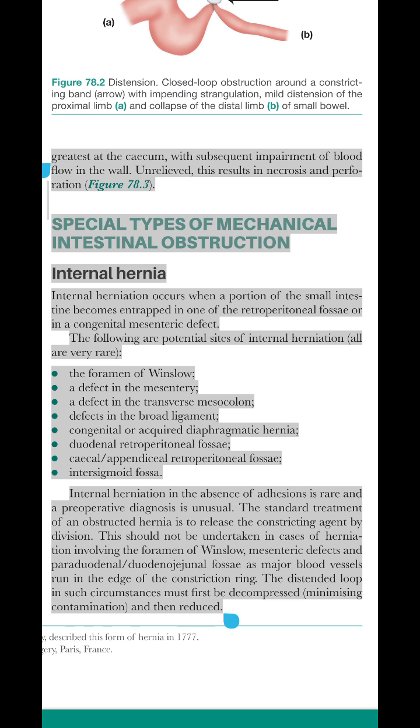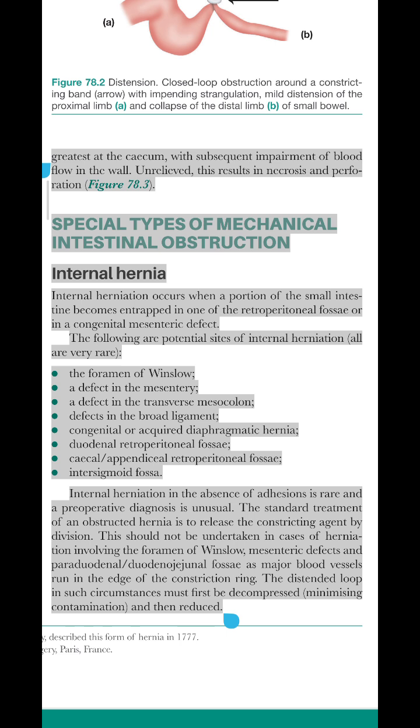All are very rare. The foramen of Winslow. A defect in the mesentery. A defect in the transverse mesocolon. Defects in the broad ligament. Congenital or acquired diaphragmatic hernia.